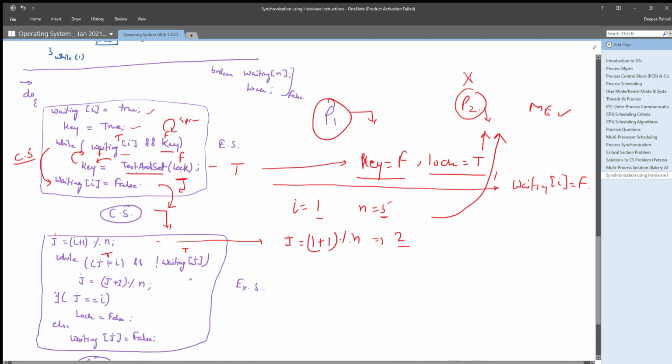That means if these two conditions are true for the next process, it will simply update j as j plus 1, meaning 2 plus 1, which means 3. So waiting j is not false. What it simply means is that it is not executing its critical section.